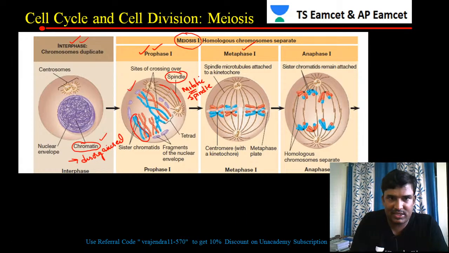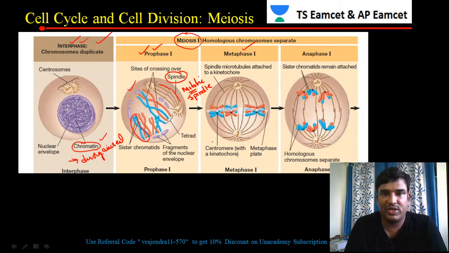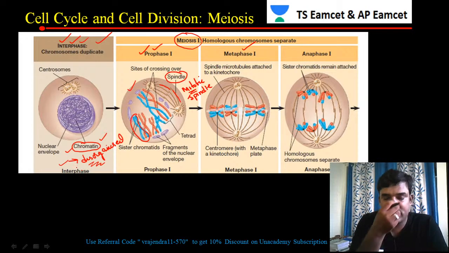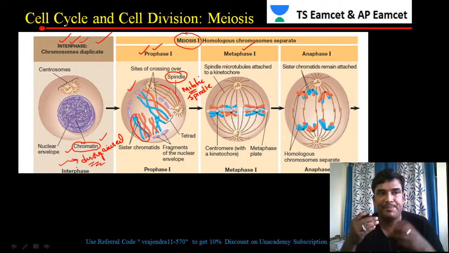Now let us see this diagram in detail, and that will conclude this session. In meiosis 1, we have interphase, no doubt about it. Like mitosis, here also interphase is present. In interphase, you can see the chromatin material is disorganized, appearing as thin filament-like structures.